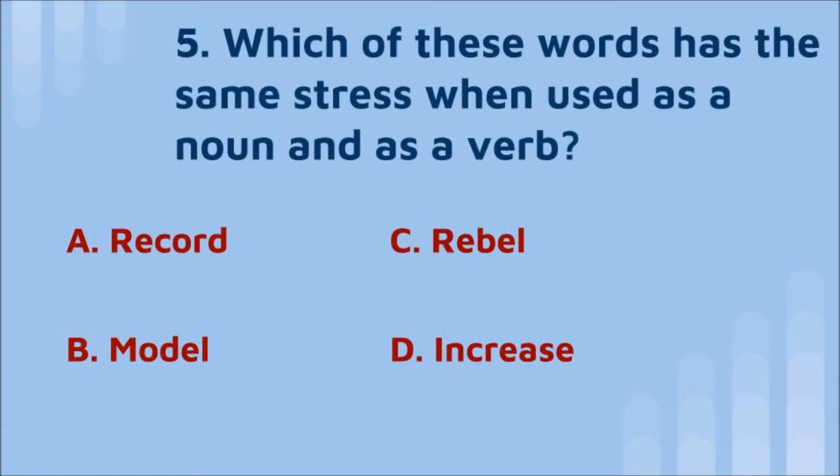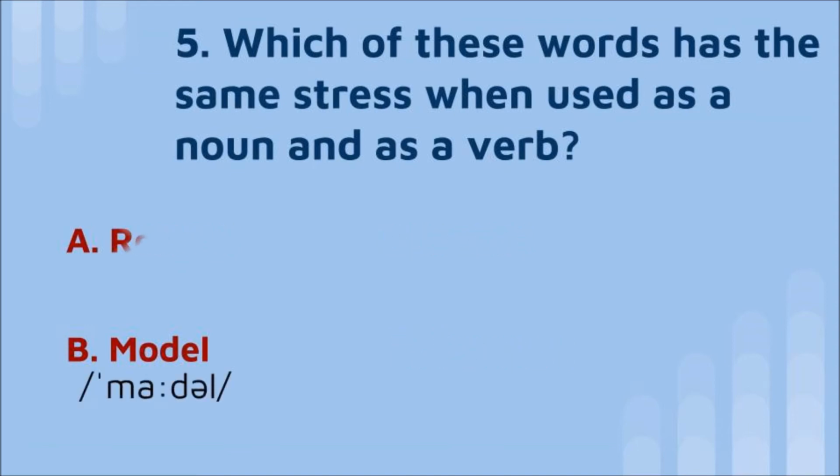Which of these words has the same stress when used as a noun and as a verb? Attention, I'm gonna pronounce them as nouns. Letter A, record. B, model. C, rebel, or D, increase. Time to choose. Score a point if you chose B, model.